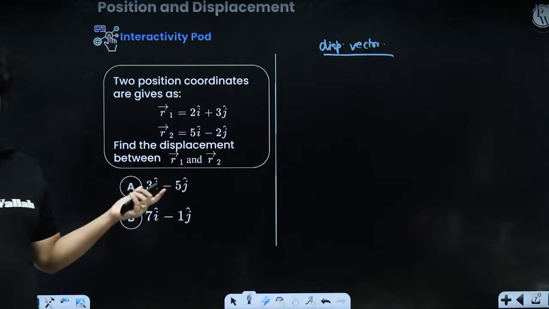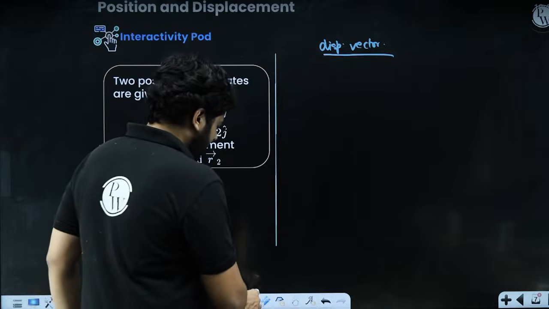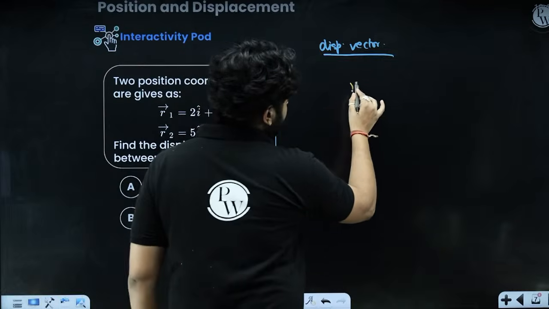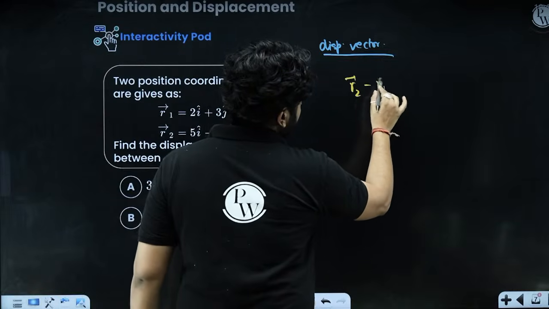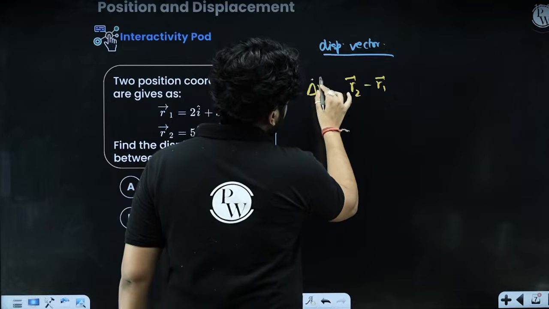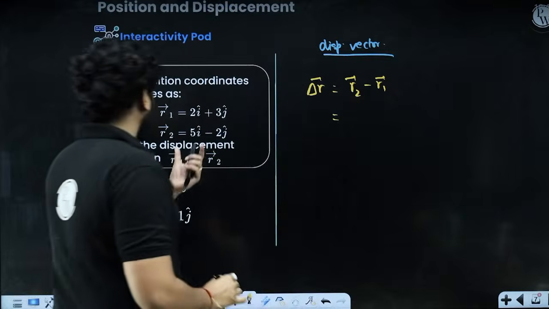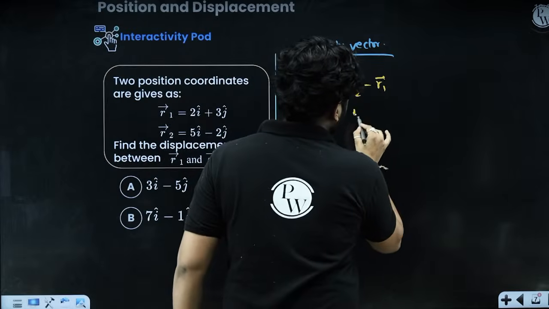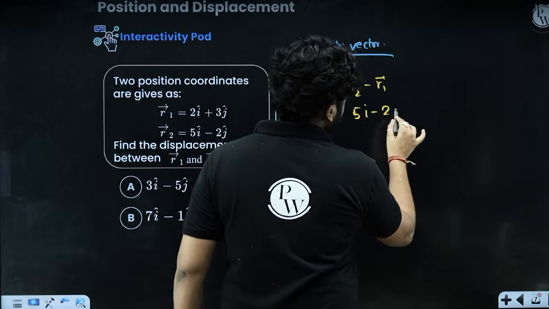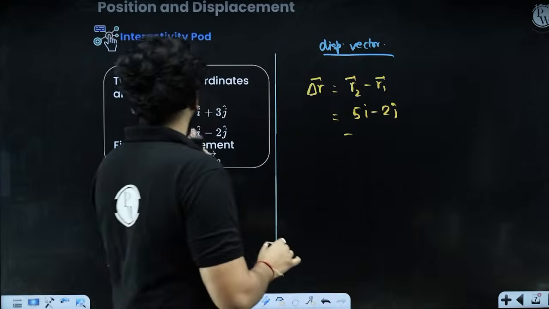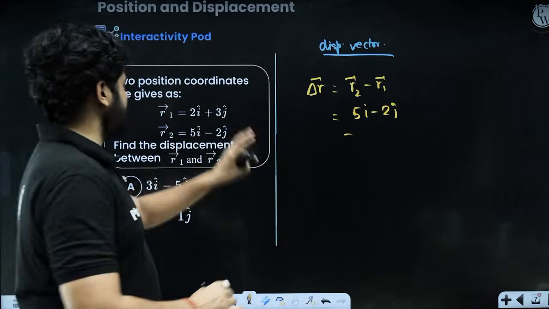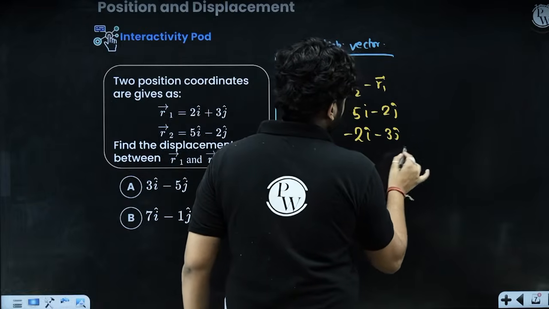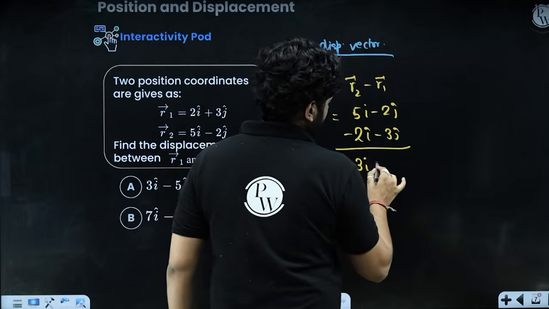So here we can say that the displacement vector, my dear kids, will be R2 minus R1. This is the displacement vector. So just put the value of R2, 5i minus 2j, minus this thing, so minus 2i minus 3j. So just subtract it. So it is 3i minus 5j.